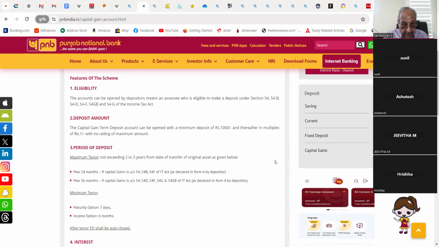Features of the scheme, eligibility. The accounts can be opened by depositors, meaning an assessee who is eligible to make a deposit under section 54, 54B, 54D, 54F, 54GB, and 54G of the Income Tax Act. Deposit amount: the capital gain term deposit account can be opened with a minimum deposit of ₹1,000 and thereafter in multiples of ₹1, with no ceiling of maximum amount.